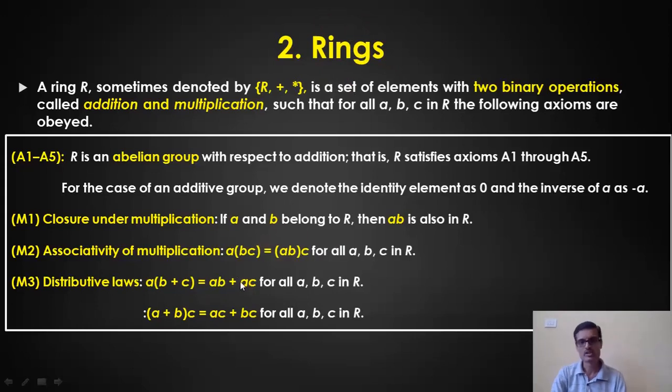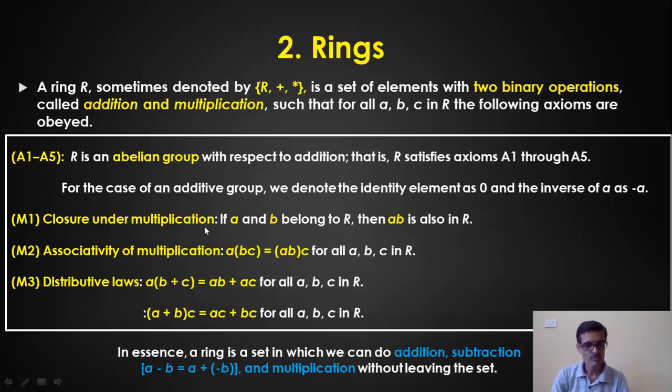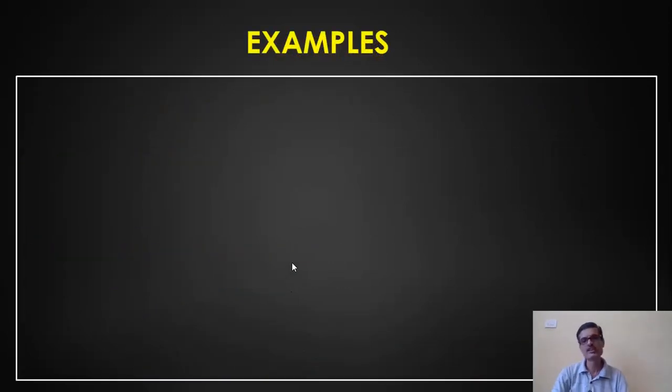So under the multiplication operation, A1 to A5, M1 to M3, if all the axioms are satisfied under the addition operation as well as the multiplication operation, then we call this a ring. And in the ring, I told you about subtraction already, and we can perform multiplication without leaving the set. Fine. I'll give you a few examples of the ring.